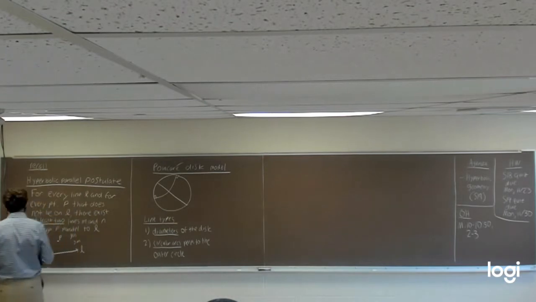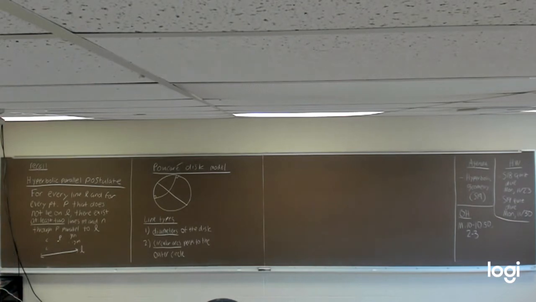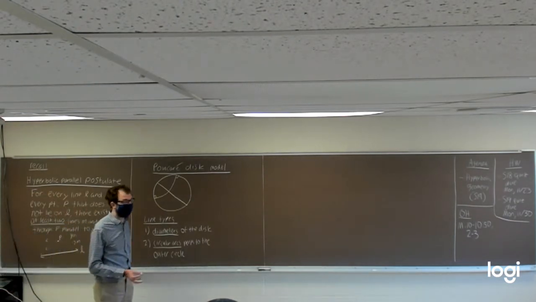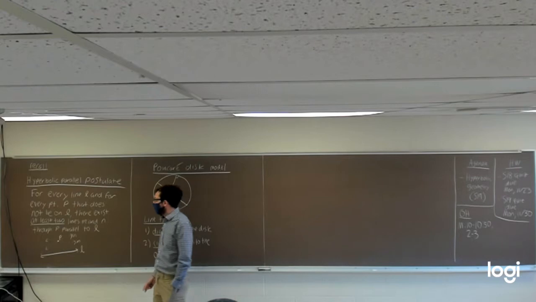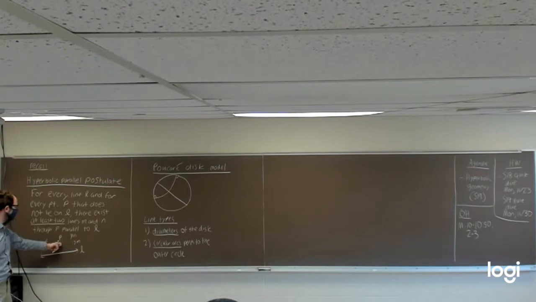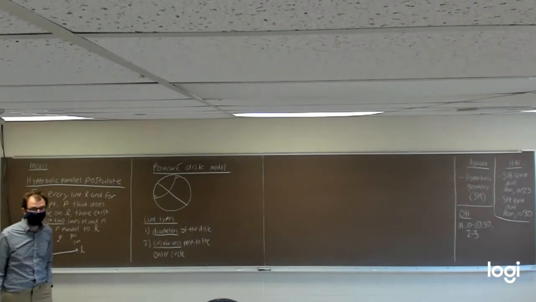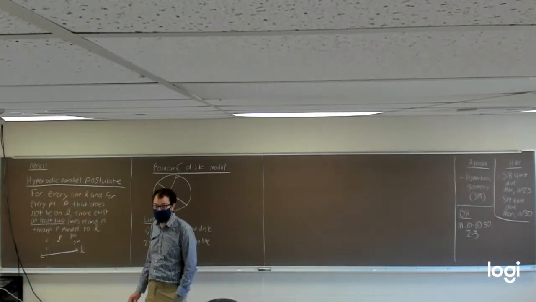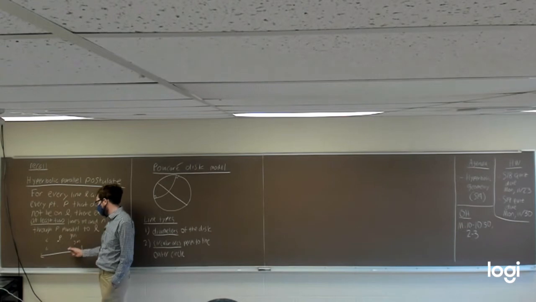So, as a reminder, for Standard 19 we are talking about hyperbolic geometry, which is a blanket term used to refer to any model of geometry where the hyperbolic parallel postulate is satisfied. The hyperbolic parallel postulate says for every line L and for every point P that's not on the line L, there exist at least two lines M and N that pass through the point P and that are parallel to L. This was different from the versions we've seen before, in that the Euclidean version said there should be exactly one line through P that's parallel to L.